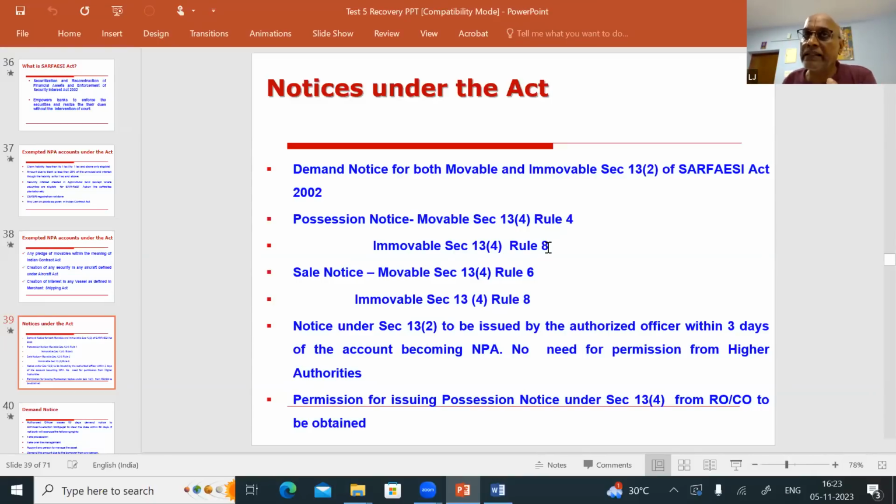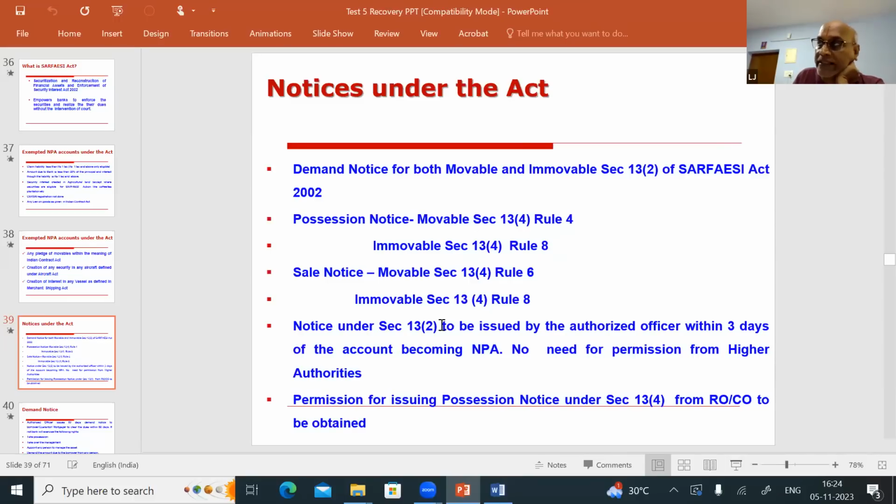What I want to say is, after taking possession, you need not wait for 30 days to issue the sale notice. After taking possession, within 7 days, you have to publish in the newspaper. After publishing in the newspaper, you can issue the sale notice. After issuing the sale notice, you should not go for sale till 30 days is over. You have to wait for 30 days.